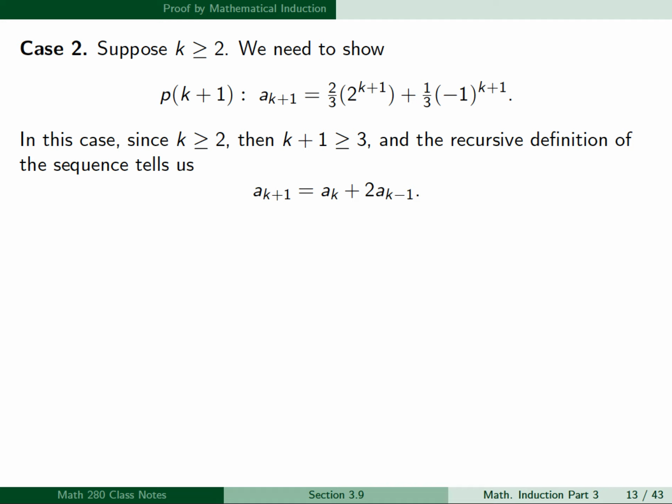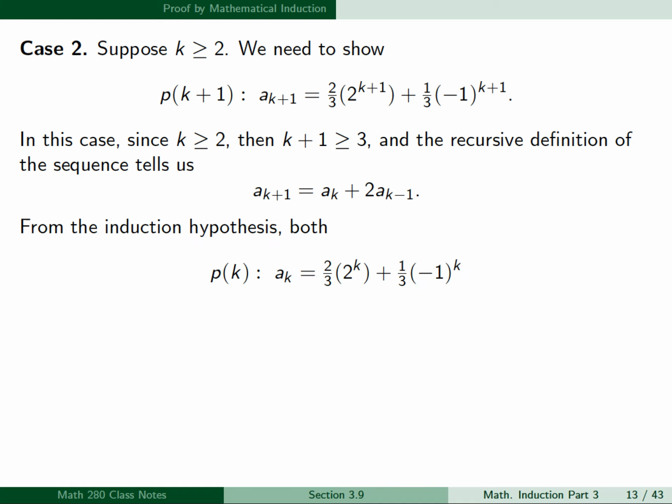Now, if you recall, in the statement of the example, the recursive definition held for n greater than or equal to 3. In this case, k plus 1 is greater than or equal to 3, so we can use this definition. Now, from the induction hypothesis, both p of k and p of k minus 1 are true. So p of k gives us a formula for a sub k, and p of k minus 1 gives us a formula for a sub k minus 1.